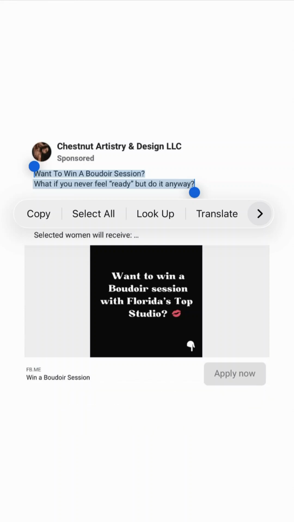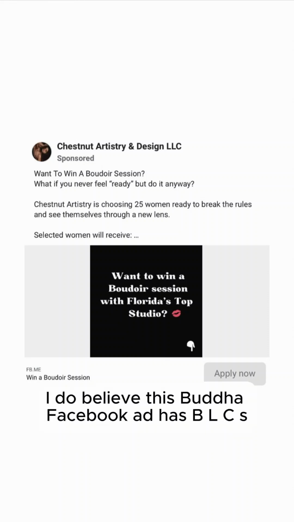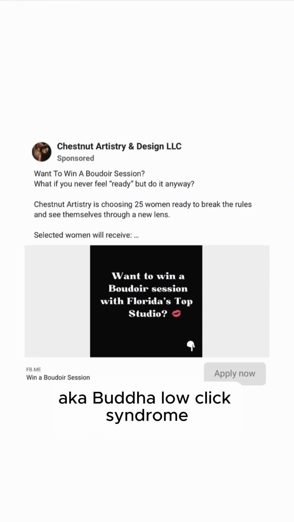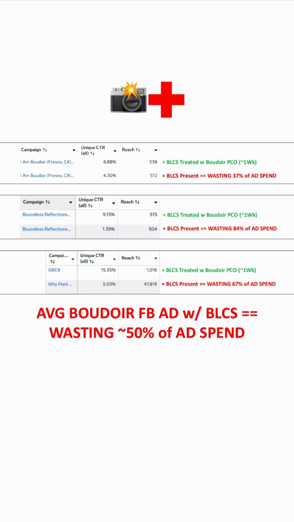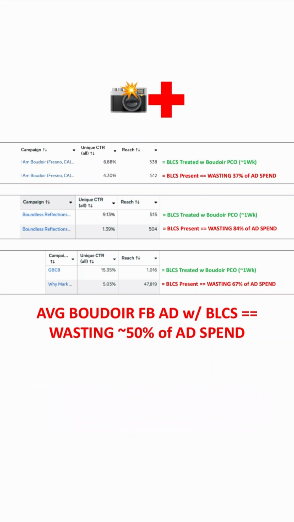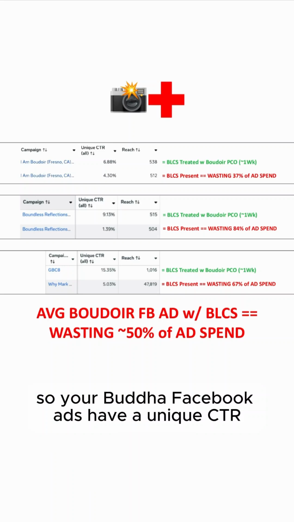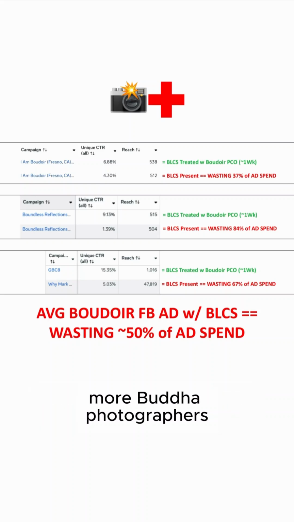So after looking at all this, my diagnosis is yes, I do believe this Boudoir Facebook ad has BLCS, aka Boudoir low click syndrome. So if you're a BLCA, a Boudoir low click advertiser with Boudoir low click syndrome, so your Boudoir Facebook ads have a unique CTR all under 6%, and you've been looking at the market, seeing it get more and more saturated, more Boudoir photographers.